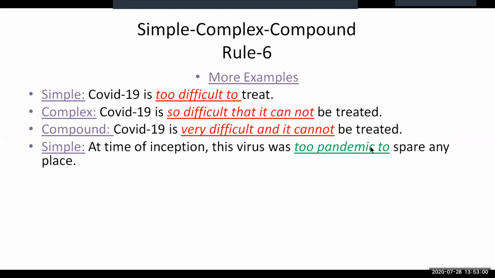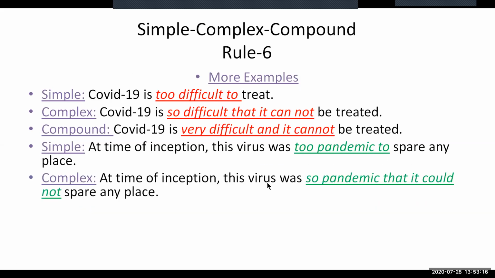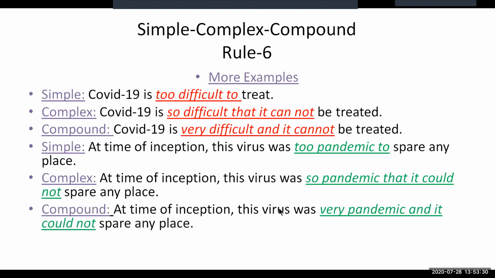Why am I using "could"? Because this sentence is in past indefinite tense, so I am avoiding "can", and to mean past indefinite tense, I am using "could". Was so pandemic that it could not spare any place. That is the complex form. And the compound form of the sentence will be like this: this virus was very pandemic and it could not spare any place. That is the compound form of the sentence.